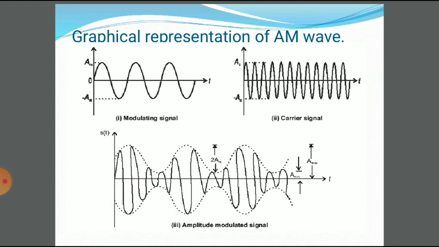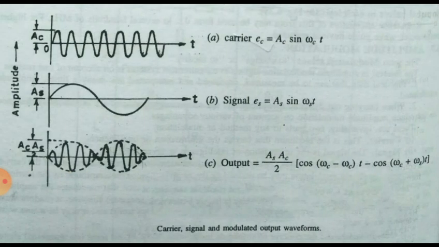So the amplitude of the carrier signal is varied, and the frequency of the carrier signal remains the same. So the first diagram indicates the carrier wave, then the signal wave, and the output. So carrier, signal, and modulated output waveforms.